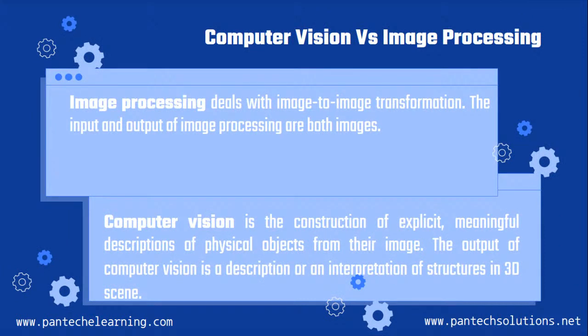So what is the difference between computer vision and image processing? Image processing is nothing but transforming one image into many things. You might have seen some of them changing the color or some of the features in the images. That comes under image processing. And whenever you go to computer vision, whatever we are viewing with our eyes, the same thing a machine can view with the help of a camera. Here the camera acts as an image sensor, or it can be said to be the eye of a machine.